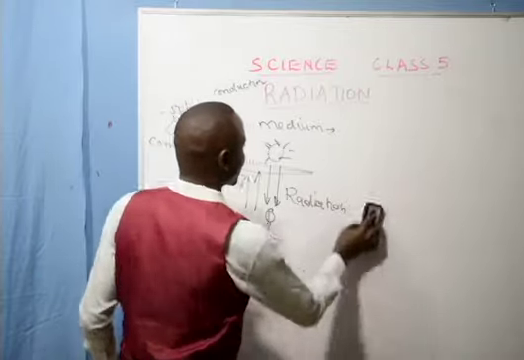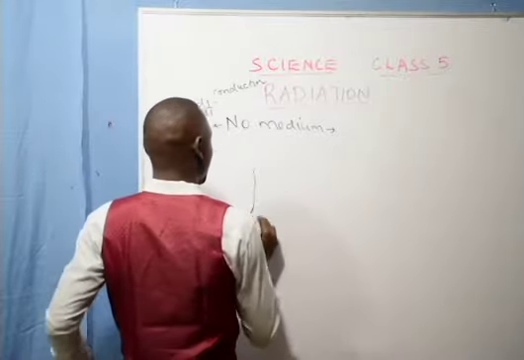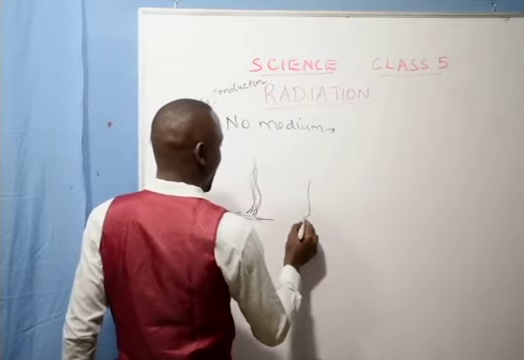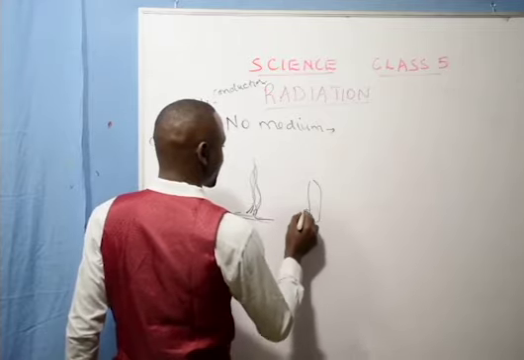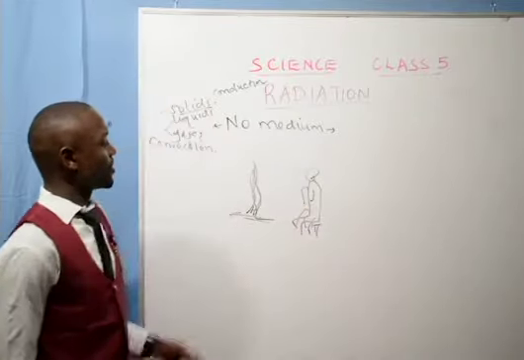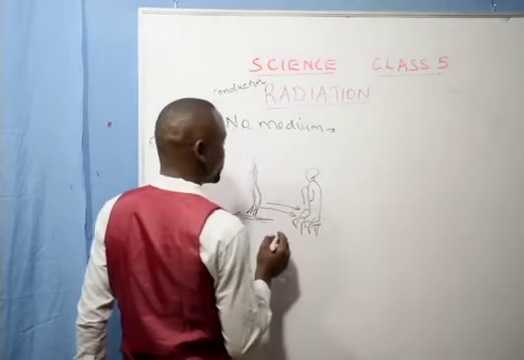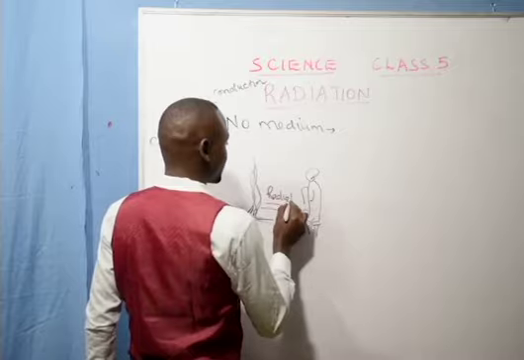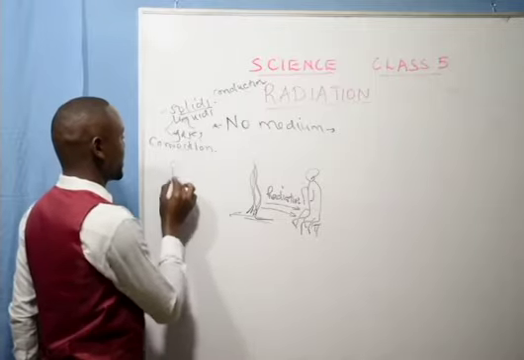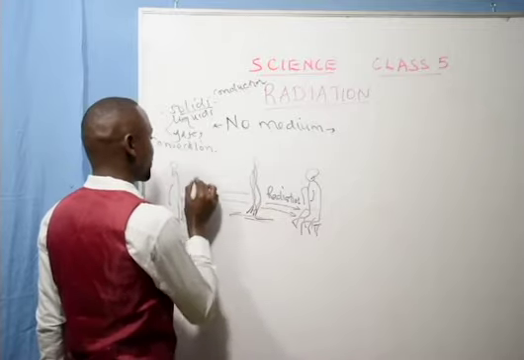Another method of investigating radiation is whereby you light a fire, then you sit here, you are warming yourself. So this heat from the fire will reach you, that is your legs, through radiation. When you are standing on this point, the heat from the fire will reach you through radiation.